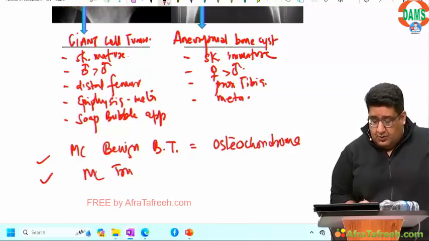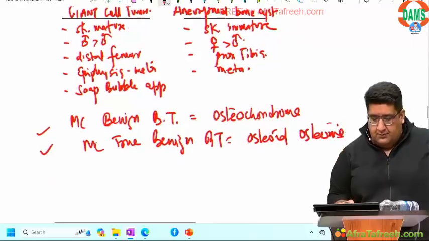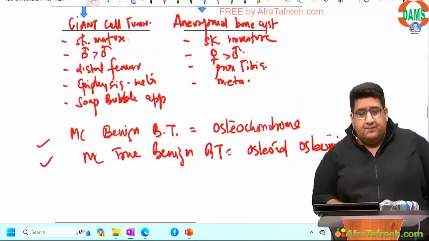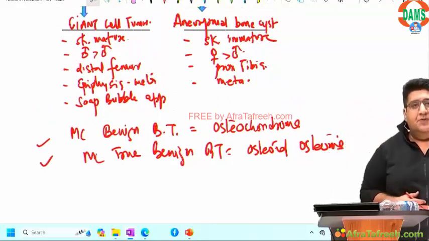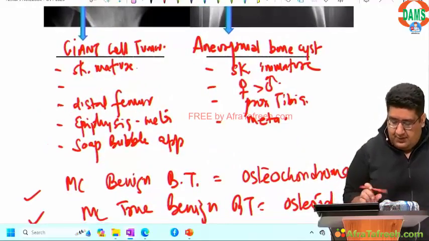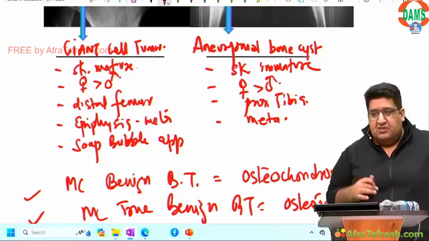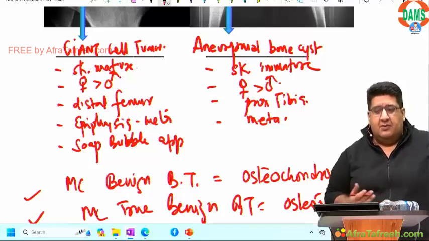So most common true benign bone tumor is osteoblastoma. Done? Yes, both are more common in, okay, slight correction. Both are more common in females as compared to males. Although GCT is more or less seen in an auntie and ABC is usually seen in a girl.